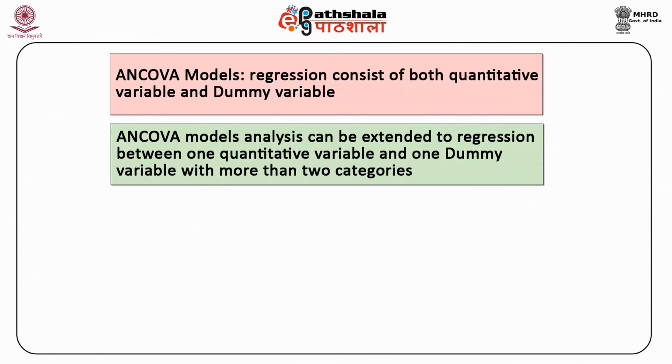Also, more than one quantitative as well as qualitative variable can be incorporated in the regression model, which will produce some interaction effects.